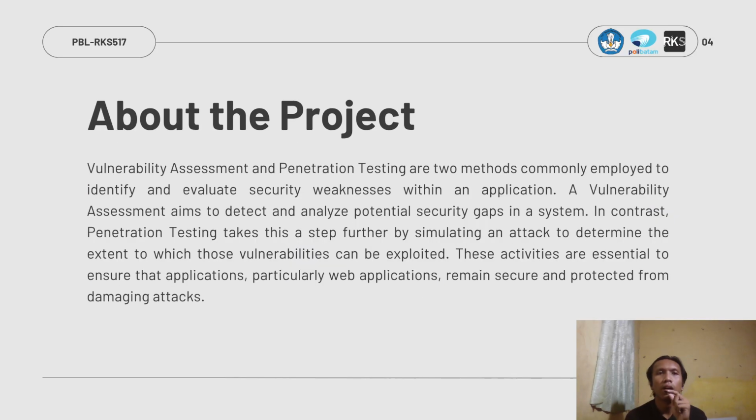Our project focuses on two key security methods: vulnerability assessment and penetration testing. A vulnerability assessment is the process of detecting and analyzing potential security gaps in a system, and penetration testing simulates an actual attack to determine which vulnerabilities can be actively exploited. Both of these are essential for ensuring web applications remain secure from attacks.